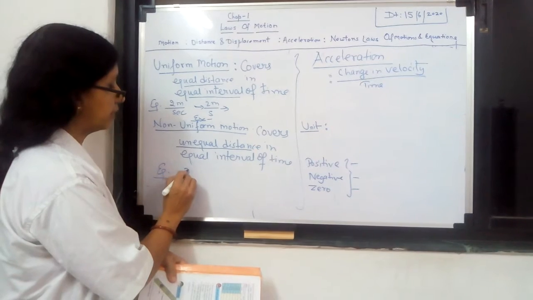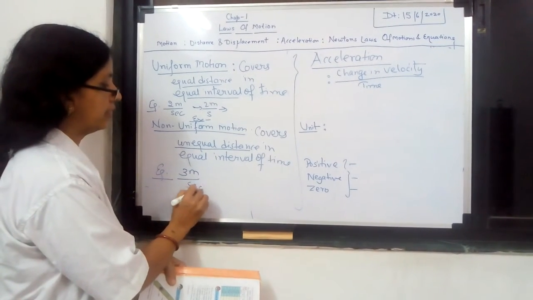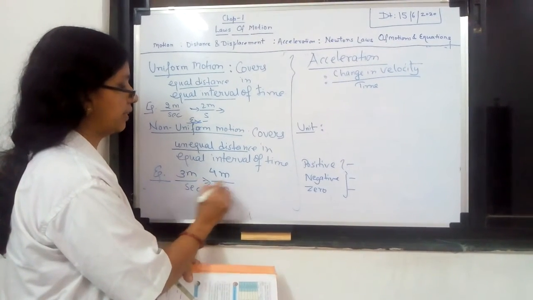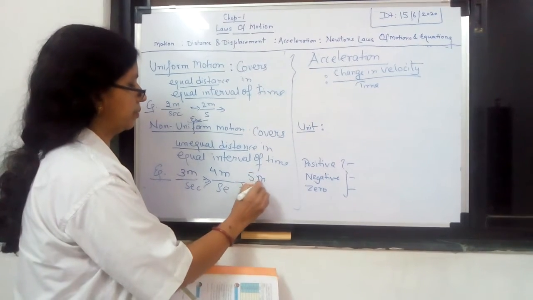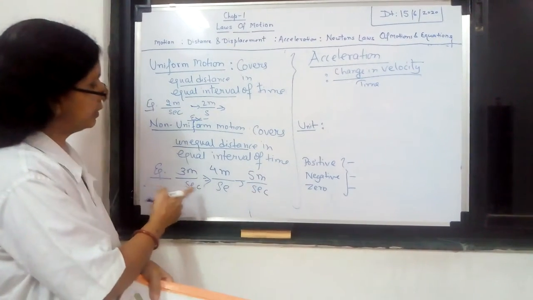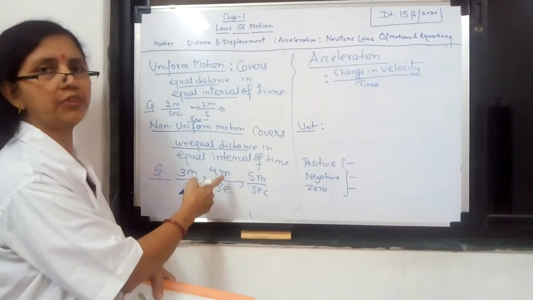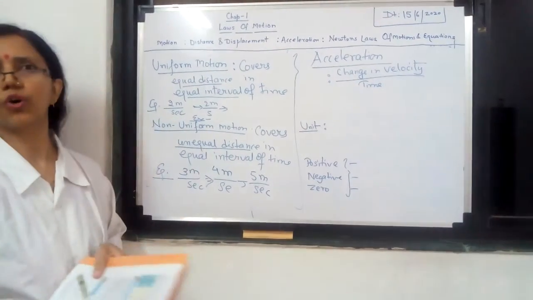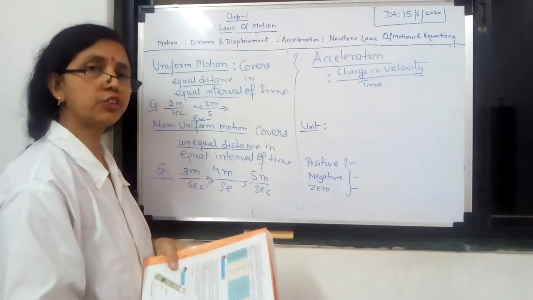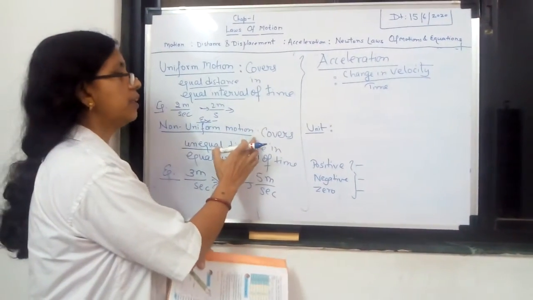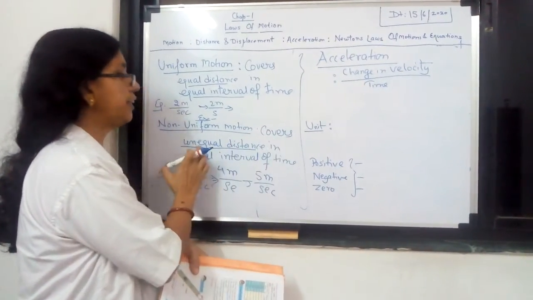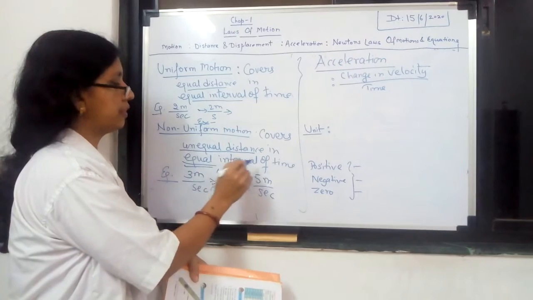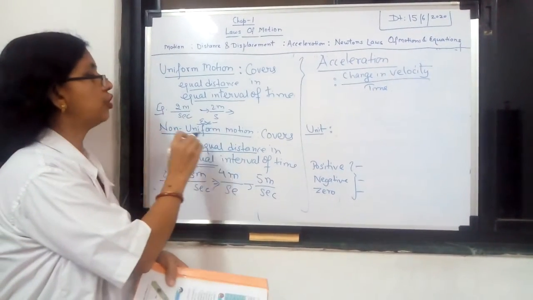For example, 3 meter in 1 second, and in the next second you are covering 4 meter. Then after that you cover 5 meter in 1 second. That means every second, the distance you are covering is changing because of the path. Such type of motion is called non-uniform motion. How to define non-uniform motion? Non-uniform motion means when an object in motion covers unequal distance in equal interval of time.